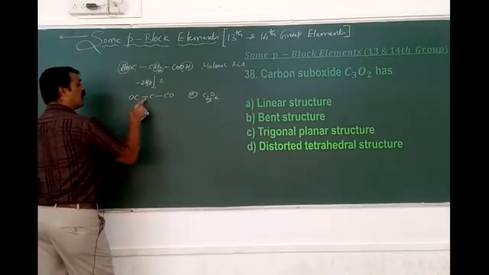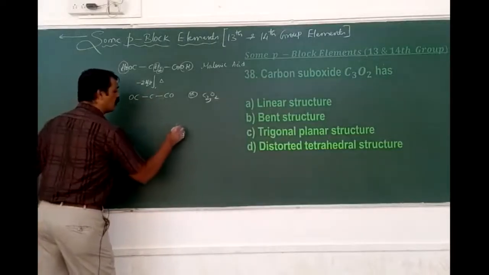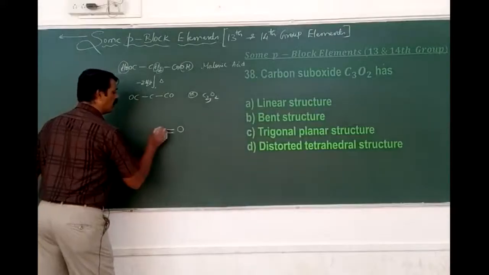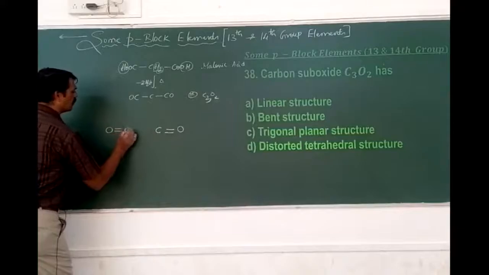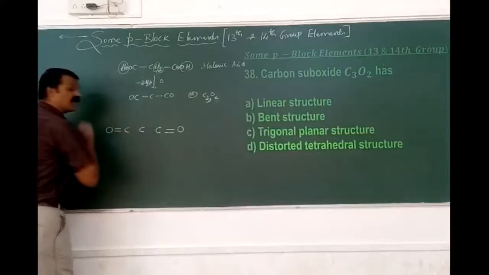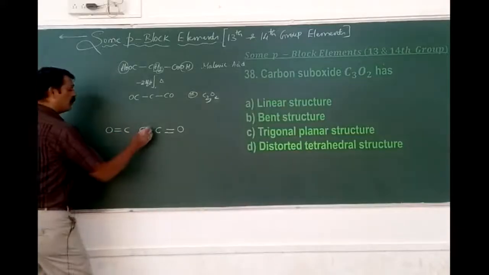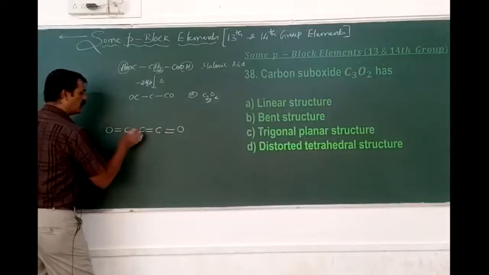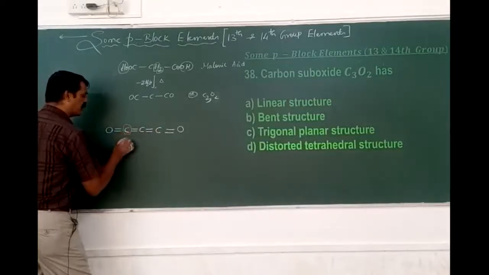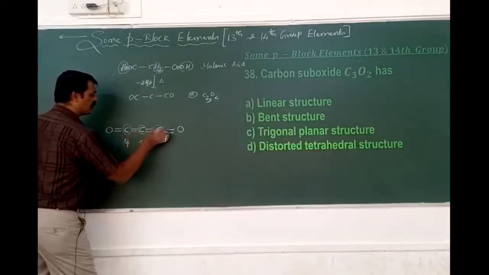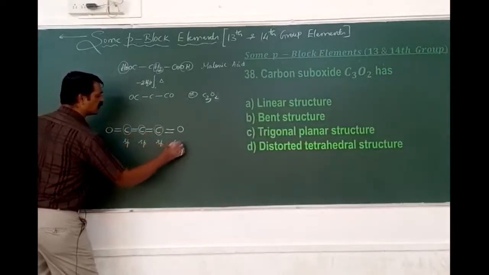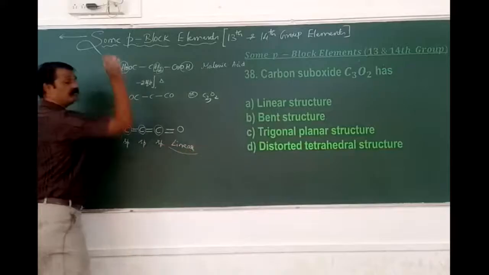If I put a triple bond here, it becomes a single bond. We know that oxygen always forms a double bond, so here also O double bonded to C. At the center we have carbon, therefore double bond, double bond. This is sp hybridized, this is sp hybridized, and this one is also sp hybridized. If this is the case, it is linear.